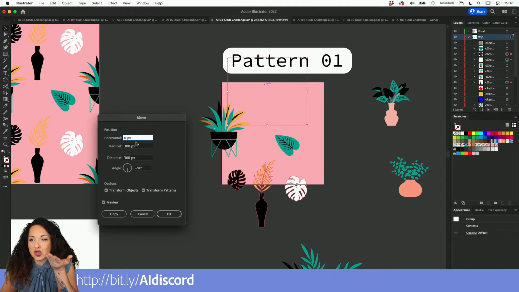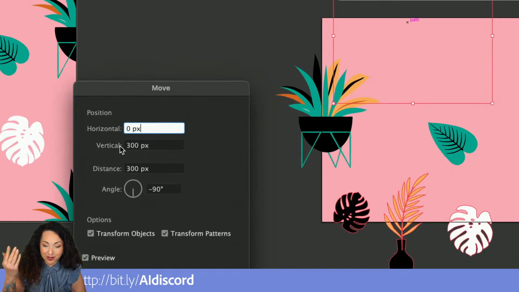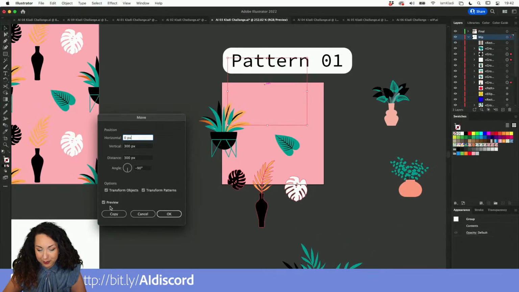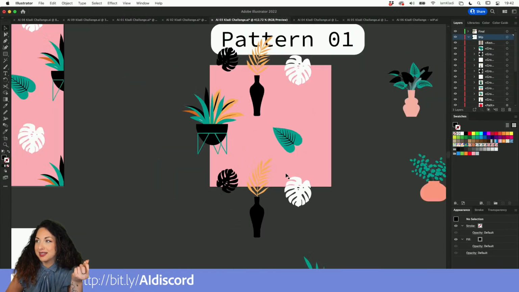If we were moving to the top, it would have been a negative value, and the same for the one to the side. If you want to go to the right, you're going to use a positive number. If you're going backwards, we're going to use a negative value. So again, horizontal 0, vertical 300. You will see if you click the preview that our shape shifts from the top to the bottom margin. So everything that is bleeding out of our tile will be repeated and moved. So make sure to press Copy, not OK, to create a copy. And here we go. We created a tile.